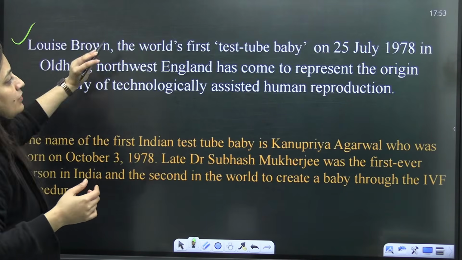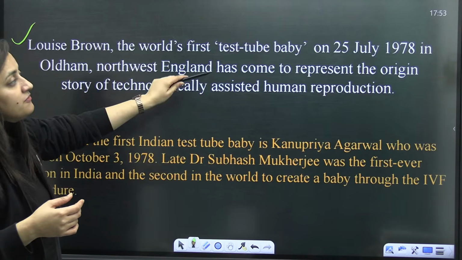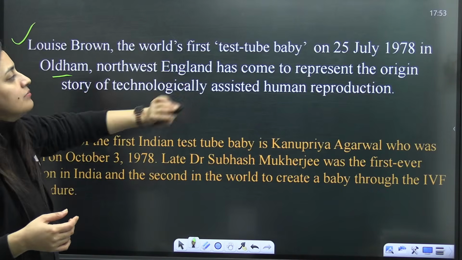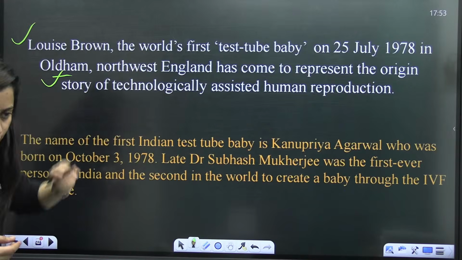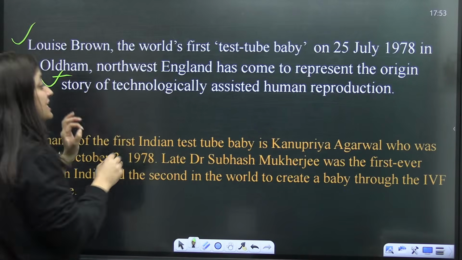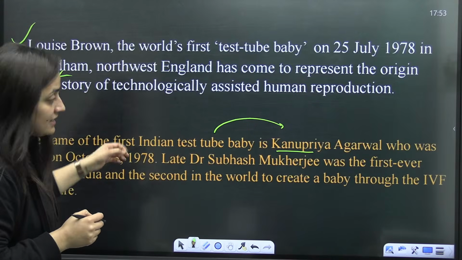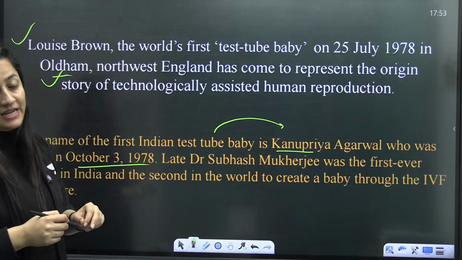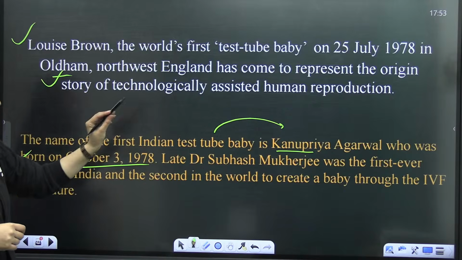Louis Brown, the world's first test tube baby, born on 25th July 1978 in Oldham, Northwest England, has come to represent the origin story of technology-assisted human reproduction. First baby. The name of the first Indian test tube baby is Kanupriya Agarwal. We are not far behind. See the year: 25th July 1978, and 3rd October 1978, Kanupriya Agarwal, who was born on October 3rd, 1978.